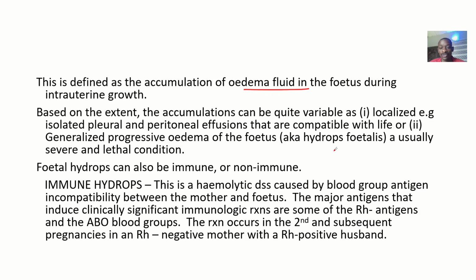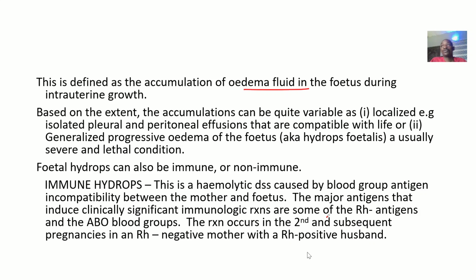So these hydrops can be immune or non-immune. For the immune one, we say that this is a hemolytic disease caused by blood group antigen incompatibility. This one is like a war between the mother and the child.